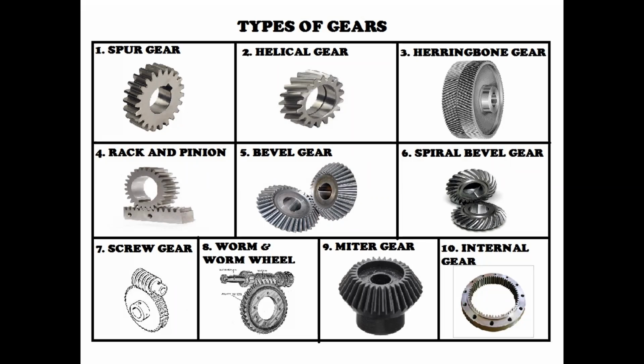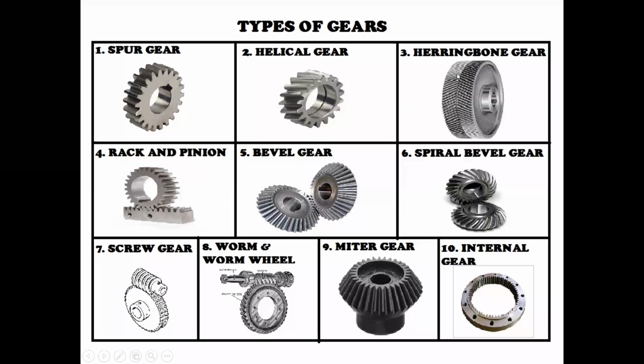And the third one is the double helical gear, or herringbone gear. It is similar to the helical gear, but we have two types of inclination.